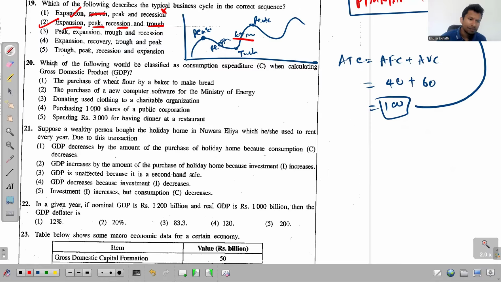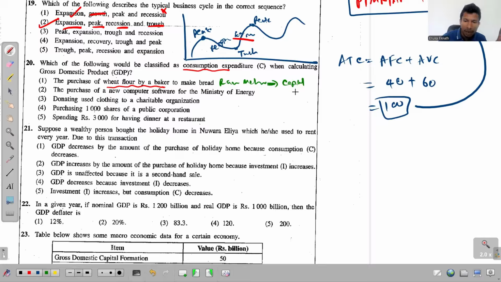Question 20. Which of the following would be classified as consumption expenditure when calculating gross domestic product? First one, purchase of wheat flour by a baker to make bread. This baker is just purchasing raw materials, and raw materials are a part of capital.